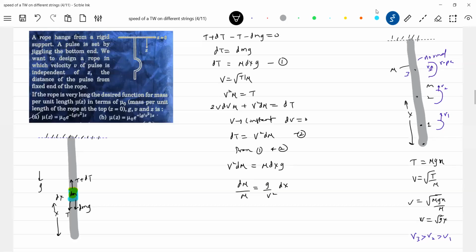Okay, I think he has used z, no? In the end, x equal to z, I'll write it. It doesn't matter. Okay, let's go for the limit. What should be the limit now? At x equal to 0, it is mu naught. It's telling that if the rope is very long, the desired function for the mass per unit length in terms of z.